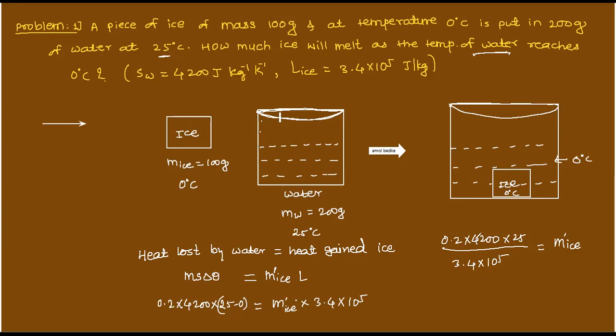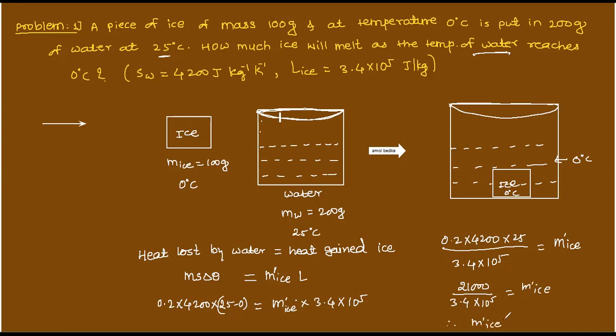How much ice mass melted? So if you will solve this, how much you are getting? You are getting above 121,000 divided by 3.4 into 10 to the power 5 is equal to mass of ice, and that is equal to how much?